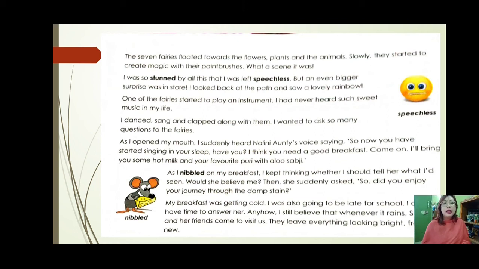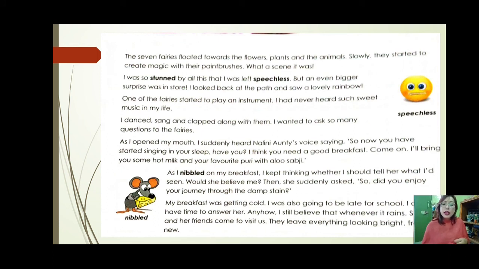Now, auntie is saying that I think you need a good breakfast. I'll bring you a hot cup of milk along with what? Along with your favorite breakfast, that is puri and aloo sabzi. "As I nibbled on my breakfast," nibbled means taking small bites, "I kept thinking whether I should tell her what I had seen." So he was thinking, as he was having his breakfast, should he tell Nalini auntie about his dream? Would she believe me?